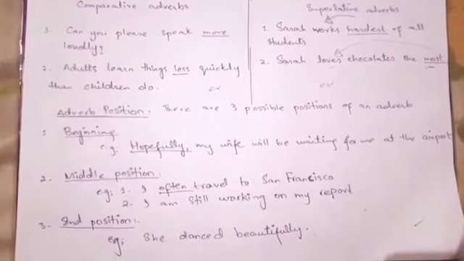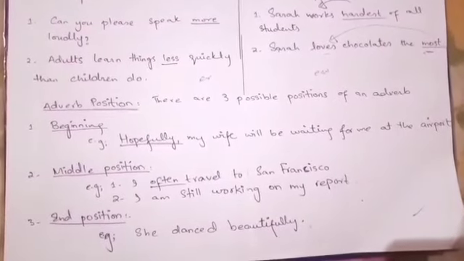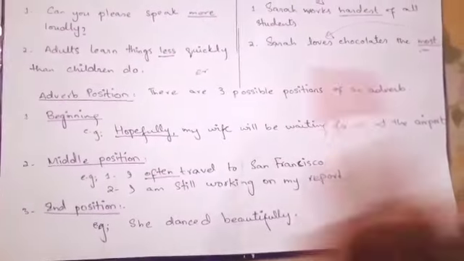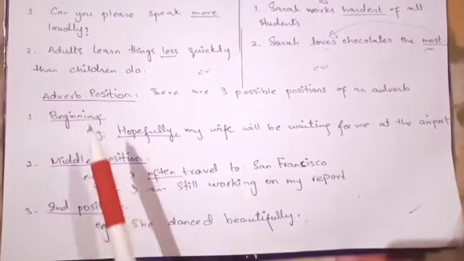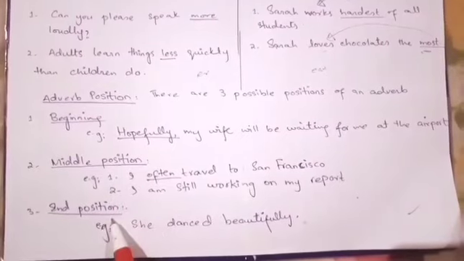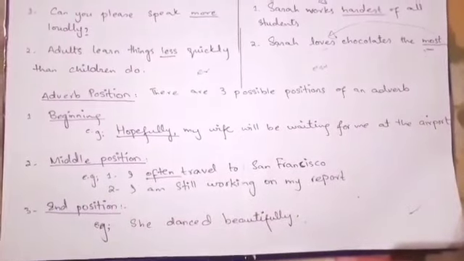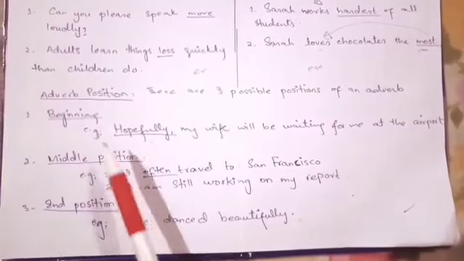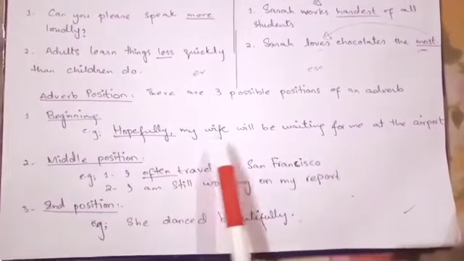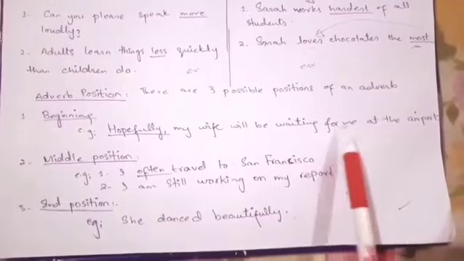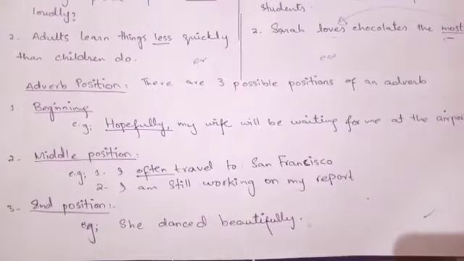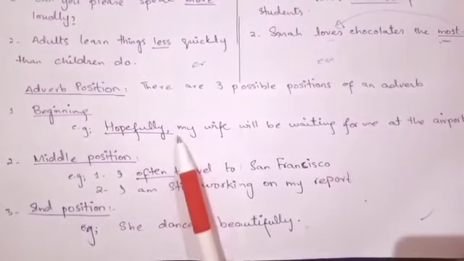So coming towards the positions of the adverbs, there are three possible positions of an adverb: beginning position, middle position, and end position. Starting with the beginning position: hopefully my wife will be waiting for me at the airport. The adverb is hopefully.